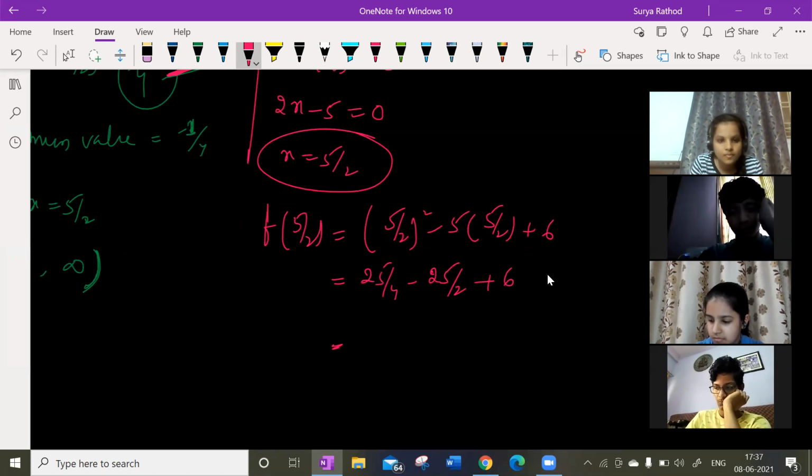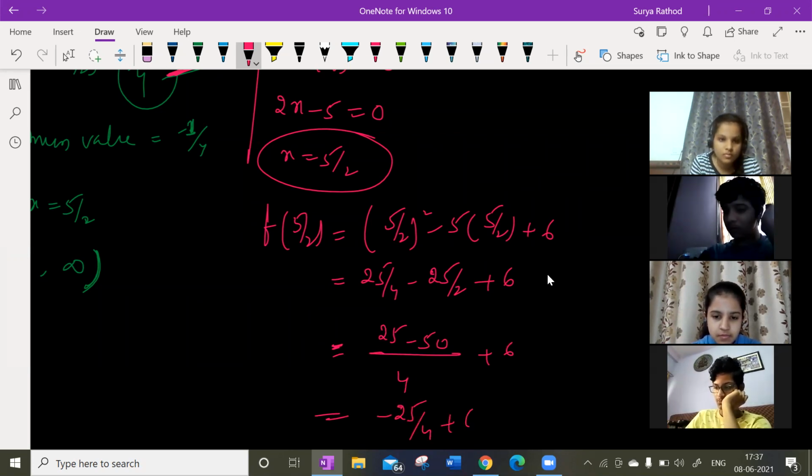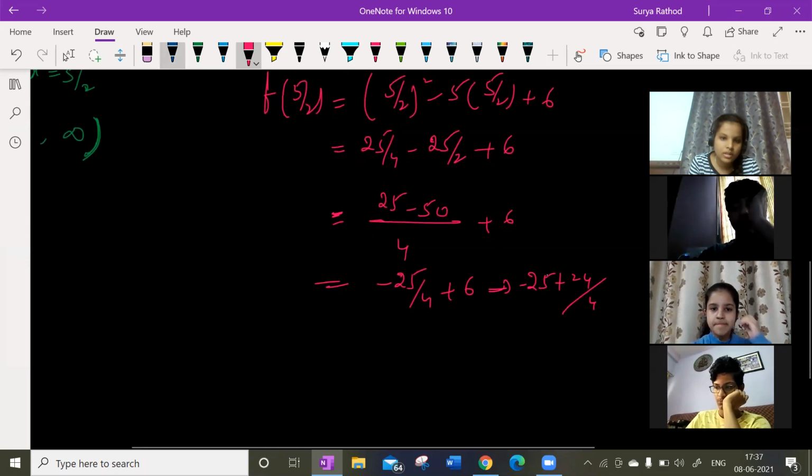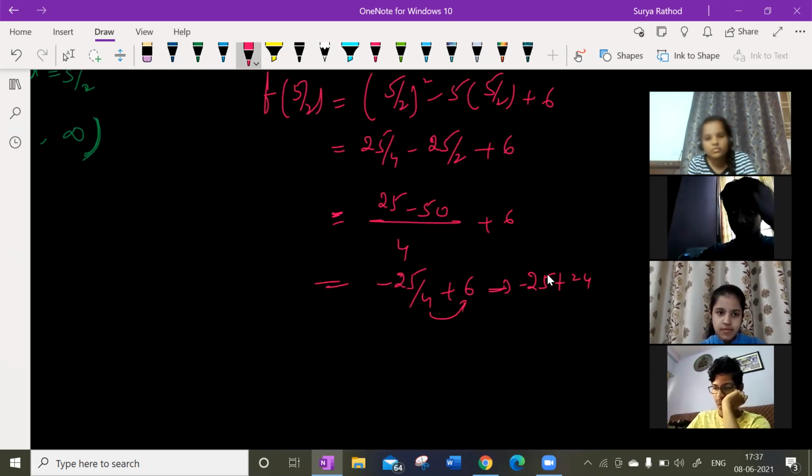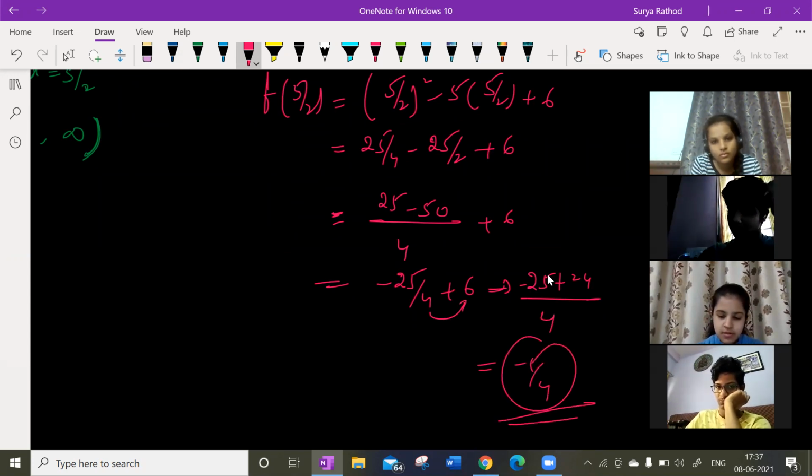What is my LCM? 4. So 25 minus 50 plus 24 by 4. So minus 25 plus 24 by 4. Simplify this. So minus 1 by 4. So this is my extreme value.